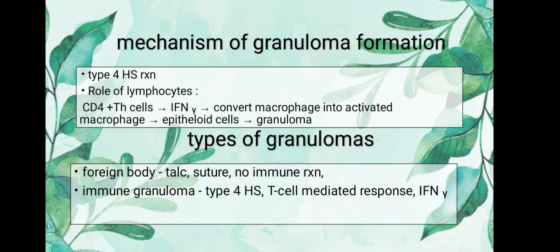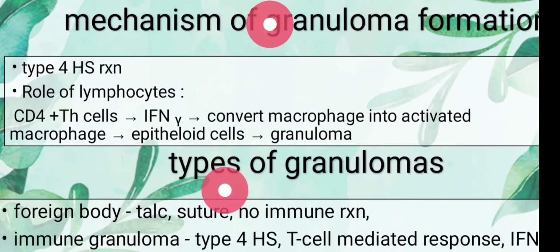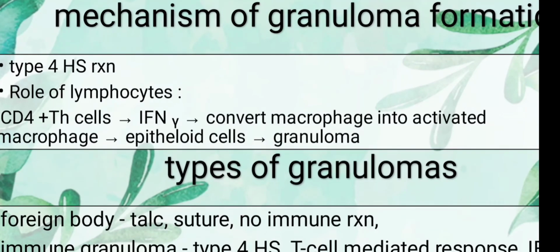So what is the mechanism of a granuloma formation? It is a type 4 hypersensitivity reaction, which we will cover in the upcoming videos. And now here comes the role of lymphocytes. We talked about all the hallmark cells, monocyte, macrophages and lymphocyte. The lymphocytes involved were B and T lymphocytes, and mainly the CD4 plus T lymphocytes.